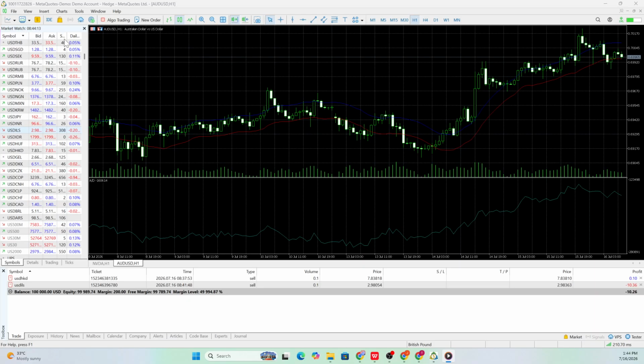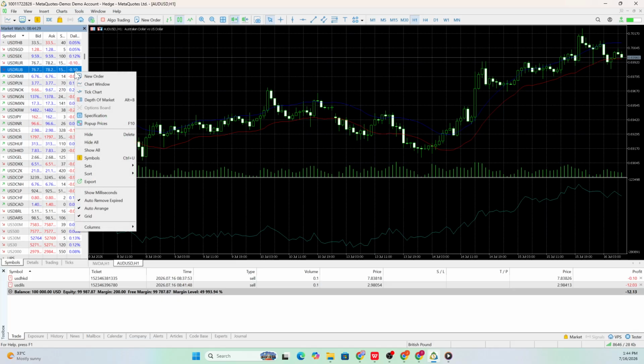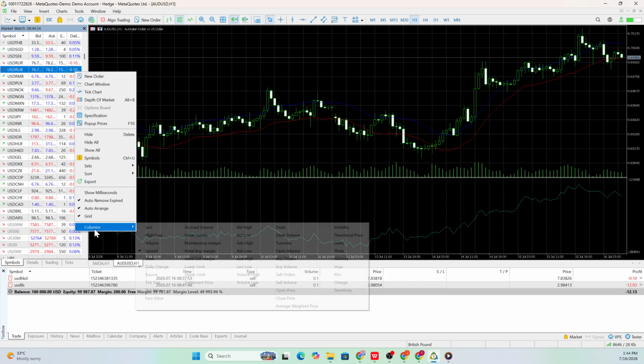Once you've found the Market Watch panel, browse through the list of available symbols until you locate the trading pair or instrument you want to work with. Take your time and select the symbol you're interested in analyzing. After you've found the correct symbol, move your mouse over it and right-click. This will open a context menu containing several options related to the selected instrument.